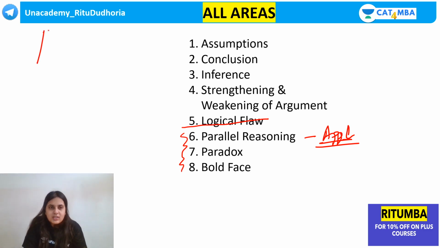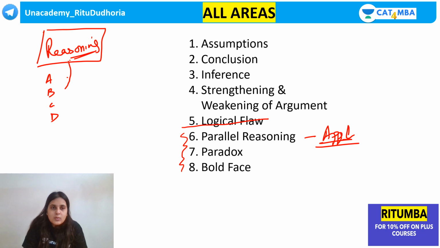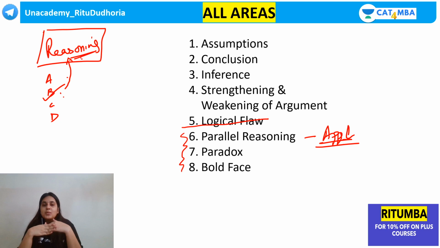A parallel reasoning question is where you have to find out the reasoning of the passage, the main logic, the main reasoning in the question, and you have to say which option comes as close as possible to the above reasoning, matching the reasoning. But you have to be prepared for the fact that the question may be something else, options may be something else. You have to say which comes closest to the reasoning of the passage.